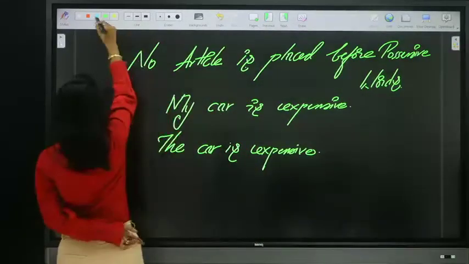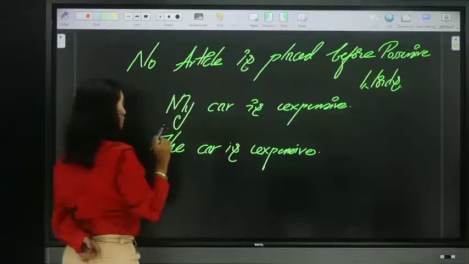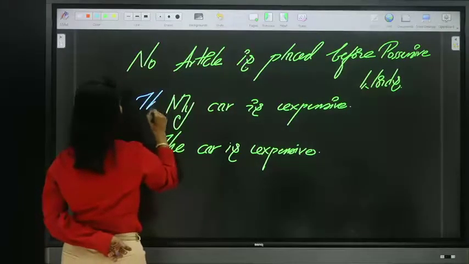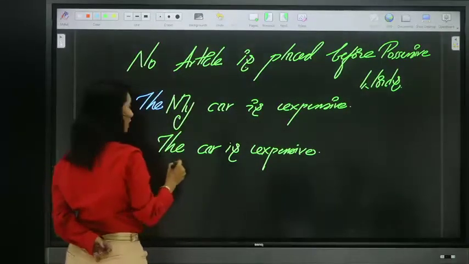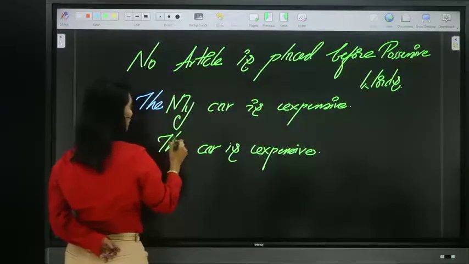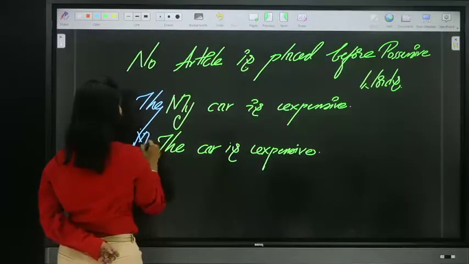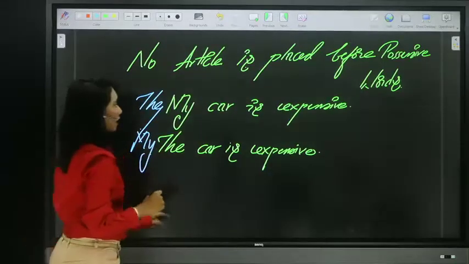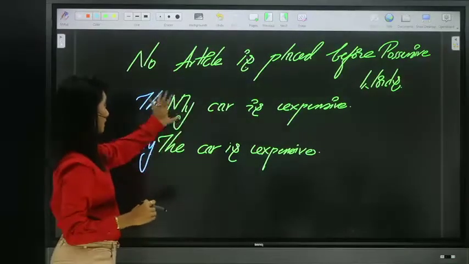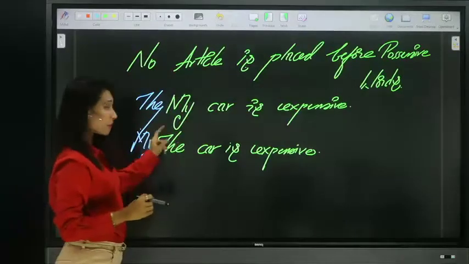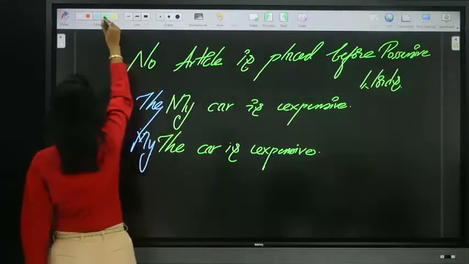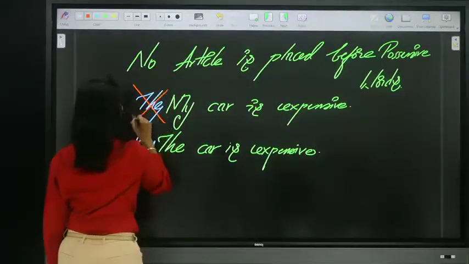See, in these two cases, you cannot say the my car is expensive, or my the car is expensive. So no article should be either preceded or followed by possessive words. In both cases, they are wrong.